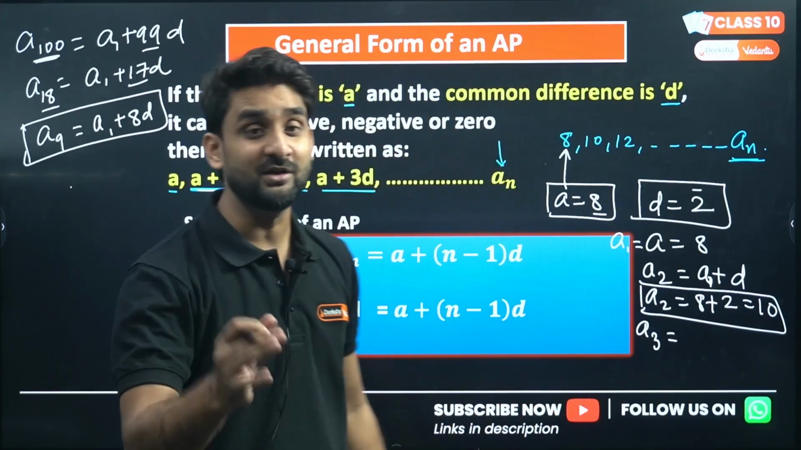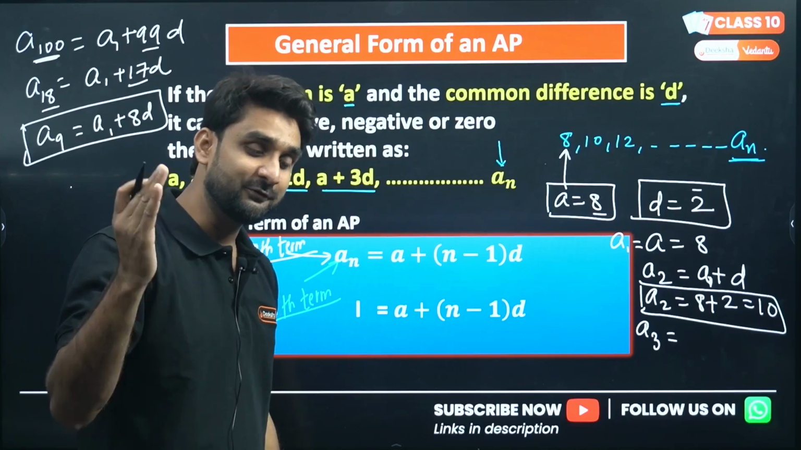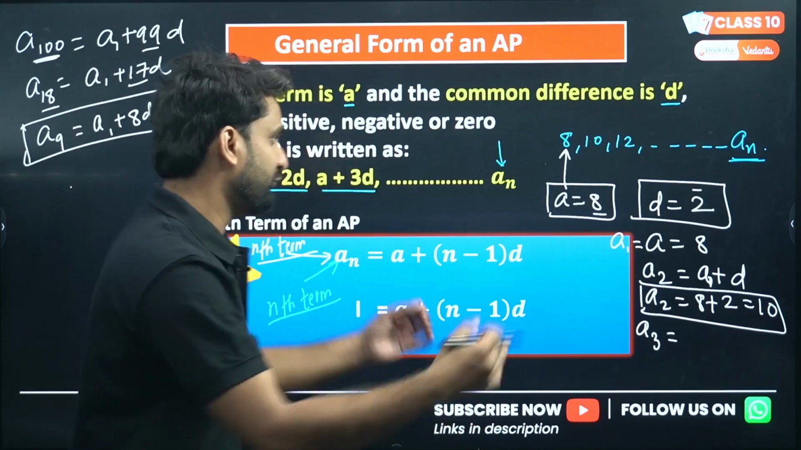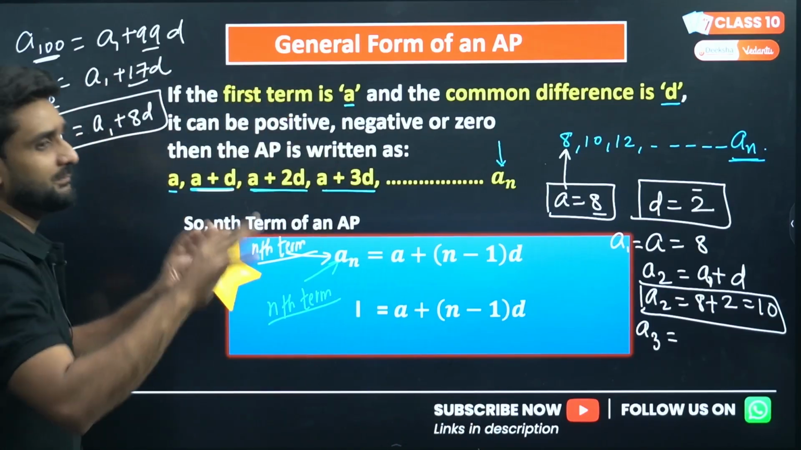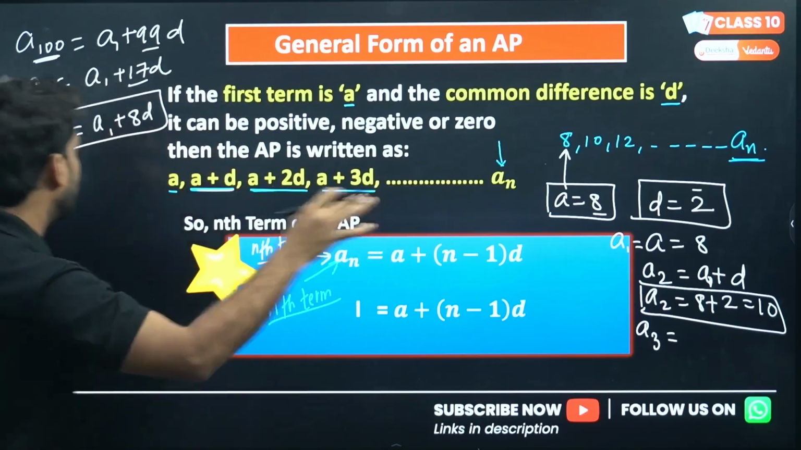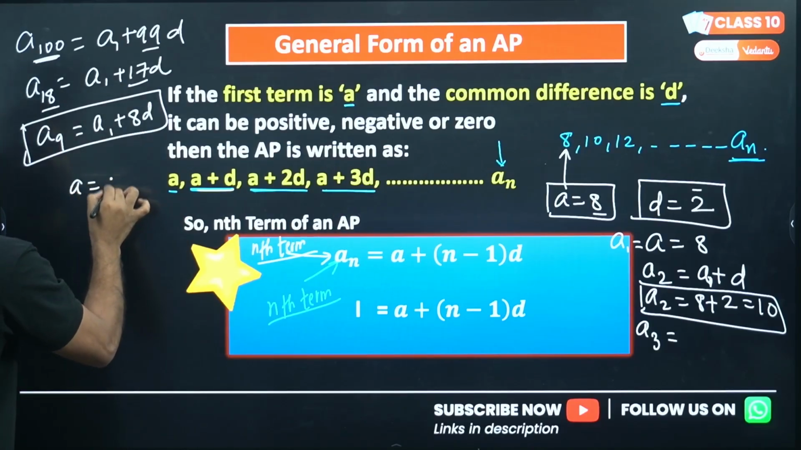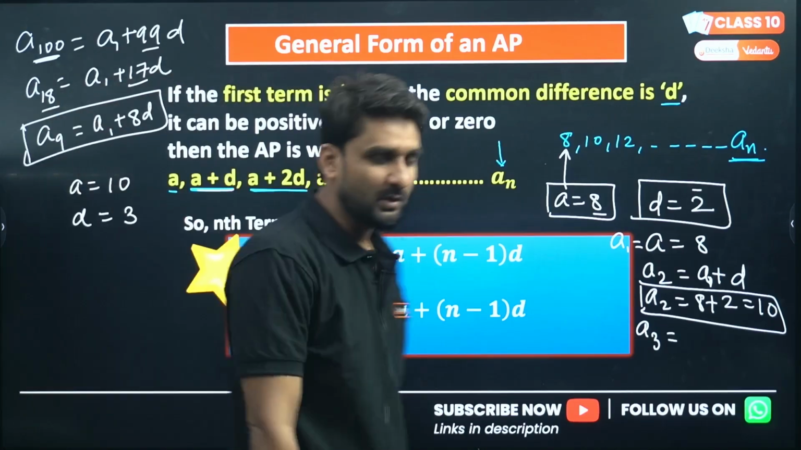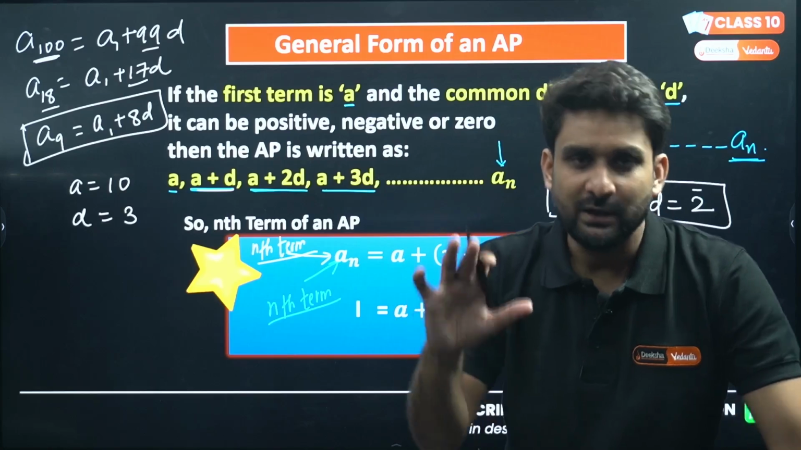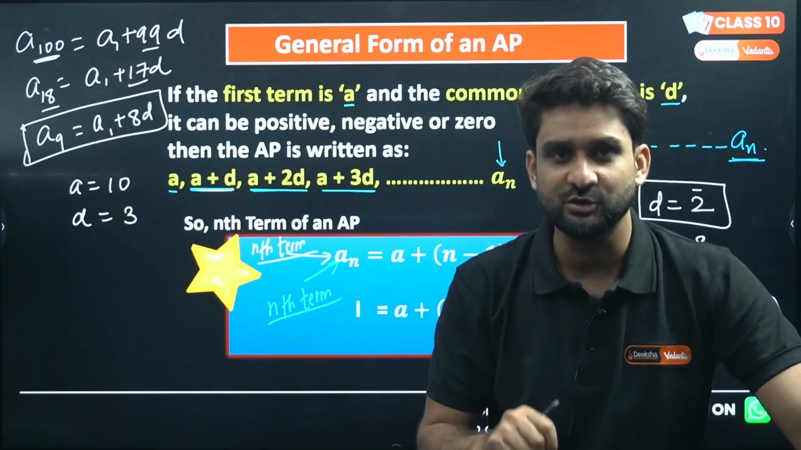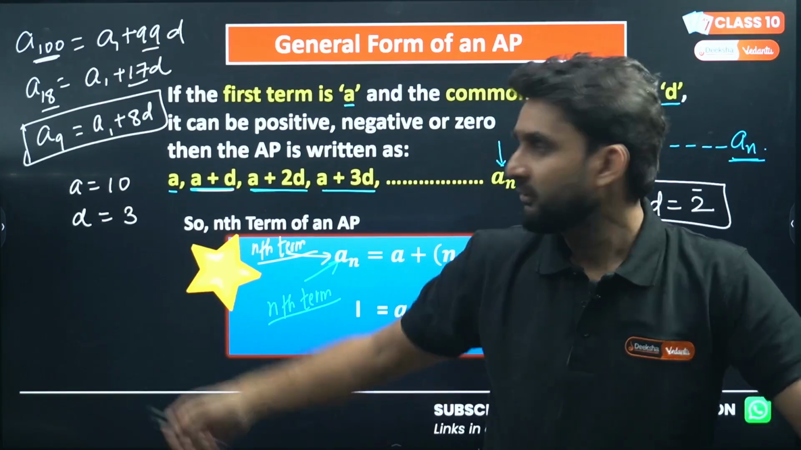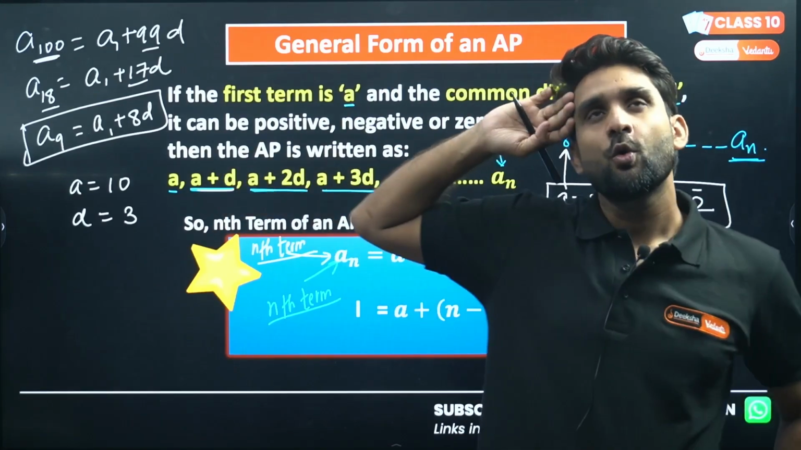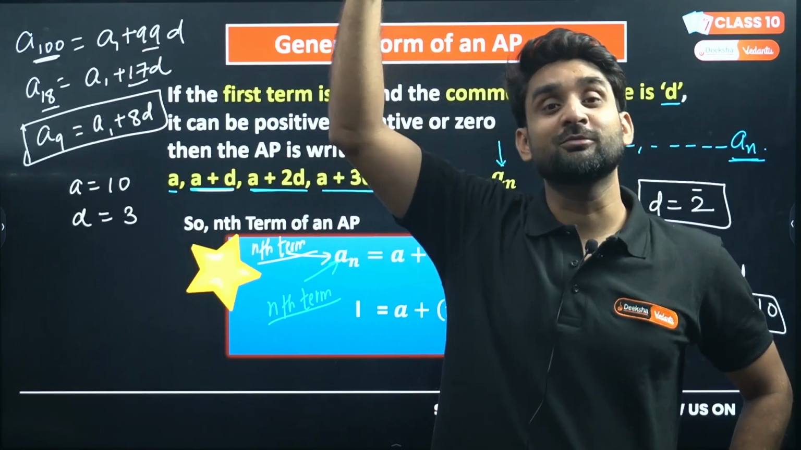So my dear lovely kids, in arithmetic progression, the first term and common difference play an important role. For example, there is an AP, I don't know that AP, but I'm giving you two pieces of information: the first term of that AP is 10 and the common difference is 3. And I'm asking you, what will be the 20th term of that AP?